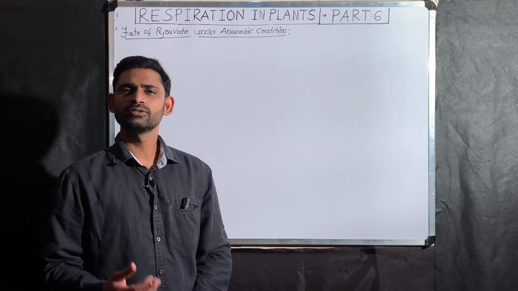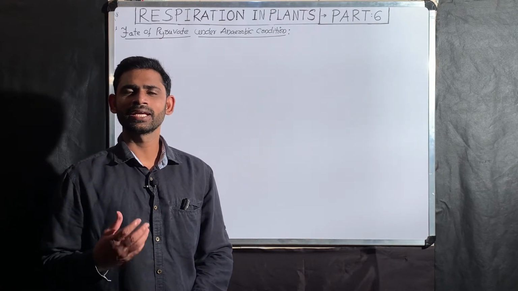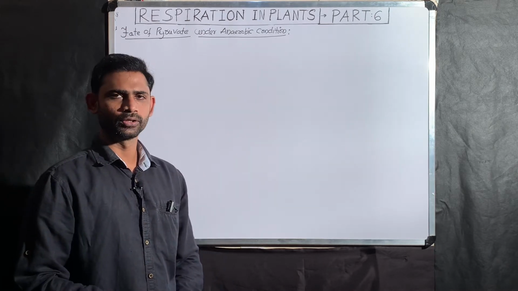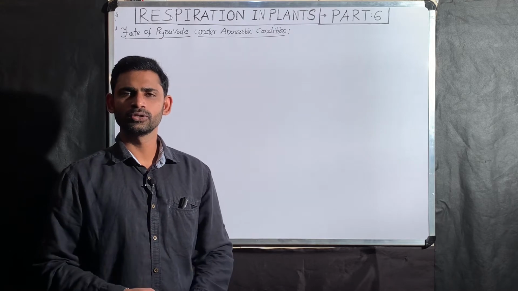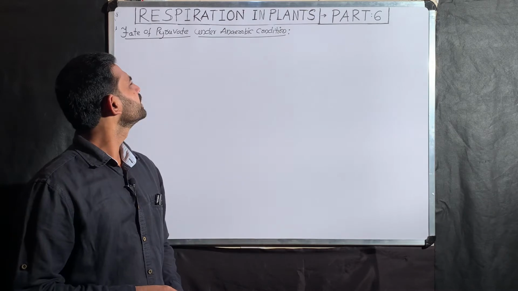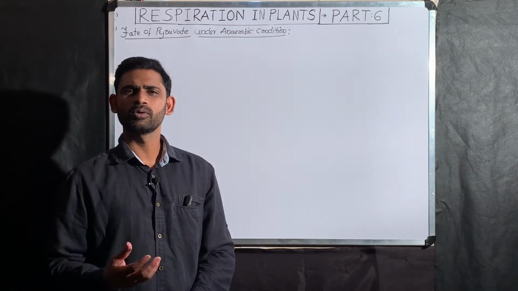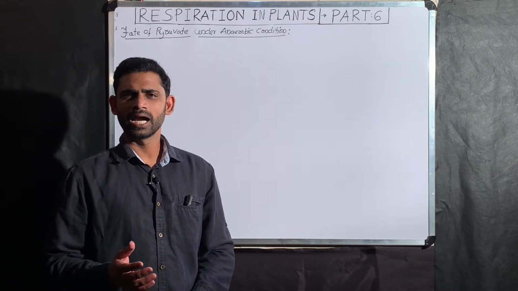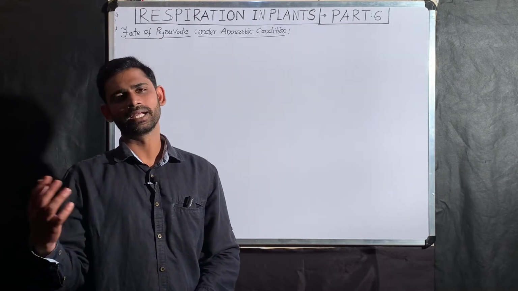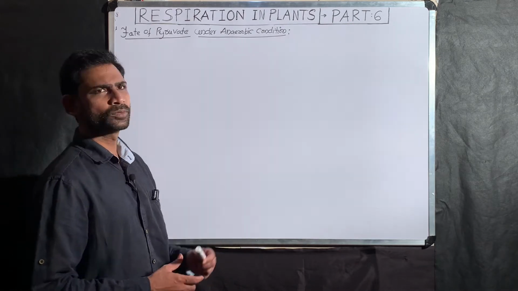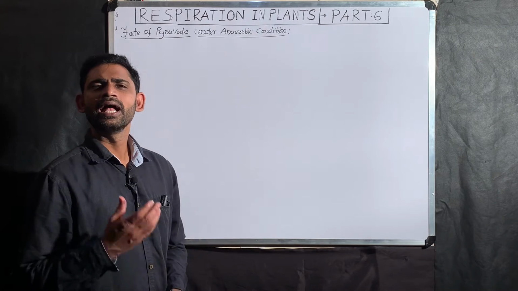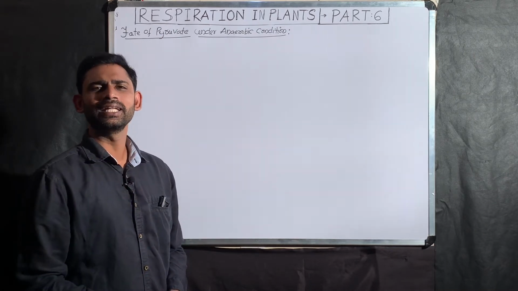In the last part, I explained about the metabolic pathway of glycolysis and the three irreversible steps in glycolysis. As we know, glycolysis starts with a hexose sugar like glucose and ends with two pyruvate molecules. Each pyruvate molecule consists of three carbon atoms. Now in this part I am going to explain about the fate of pyruvate under anaerobic condition. After that I will explain the fate of pyruvate under aerobic condition. First I am going to explain the fate of pyruvate under anaerobic conditions.